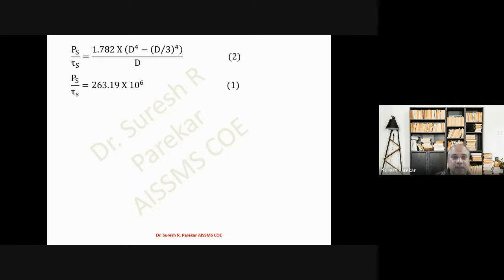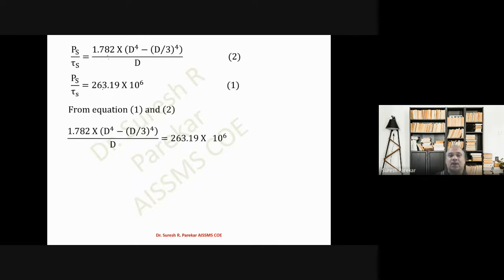So we have the first equation for Ps upon tau s in this way, and this will be another equation. Because we have to replace the solid shaft by two hollow shafts, we equate these two, and from this we are in a position to calculate the value of D.